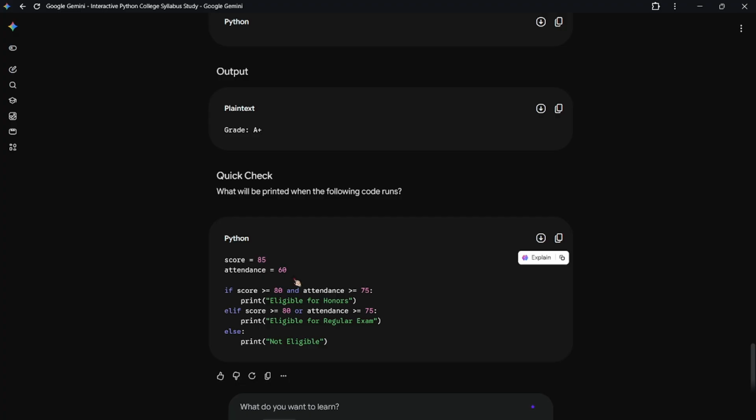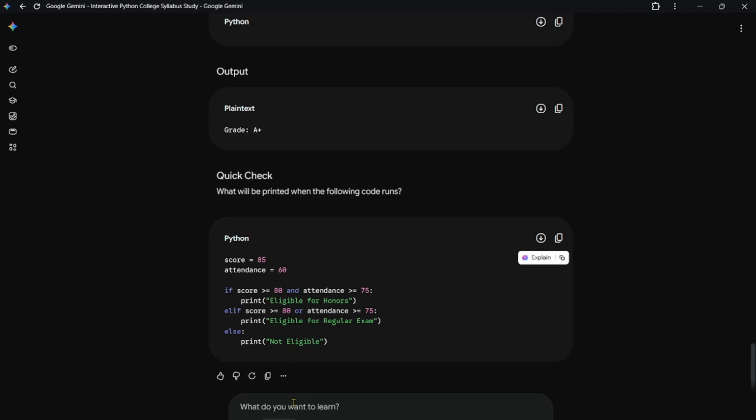Now should I do it, or okay, let me guess. Score is 85, so this statement is true. Attendance is 60, so here one is true, one is false. So basically this will not print because it's and.